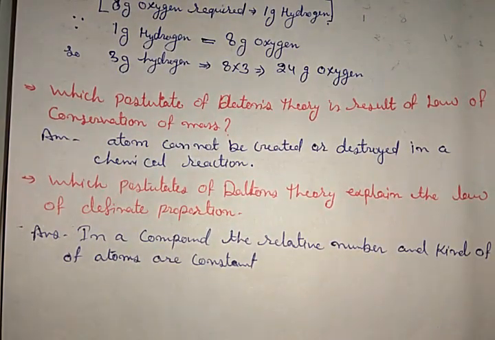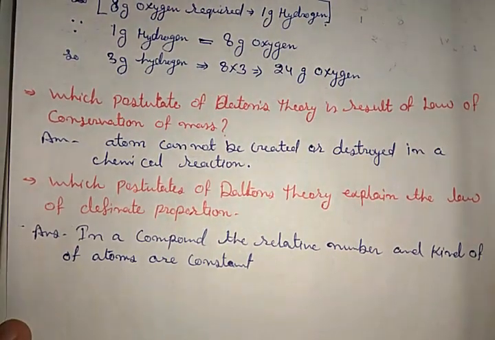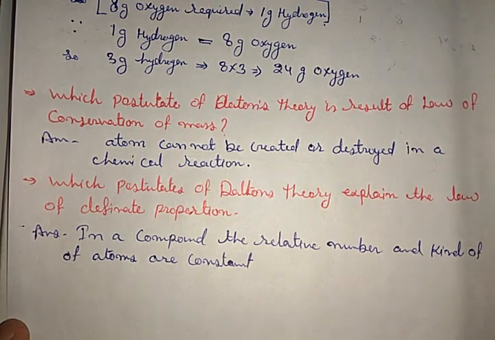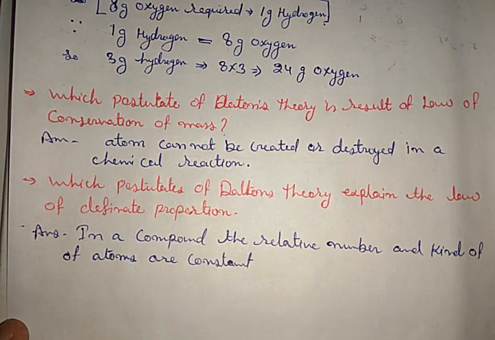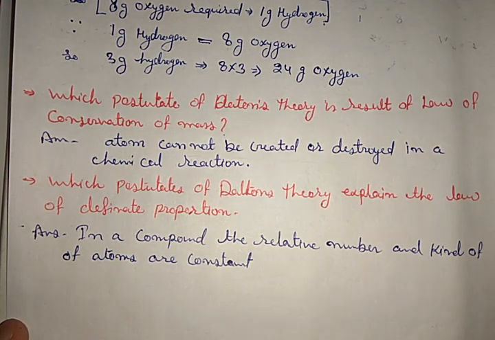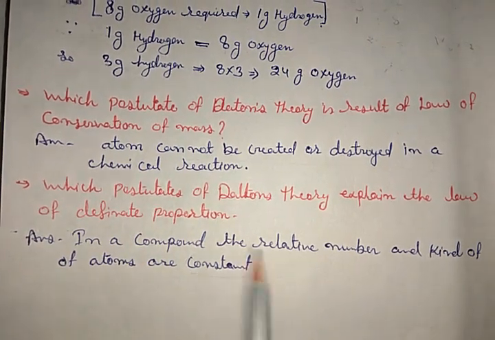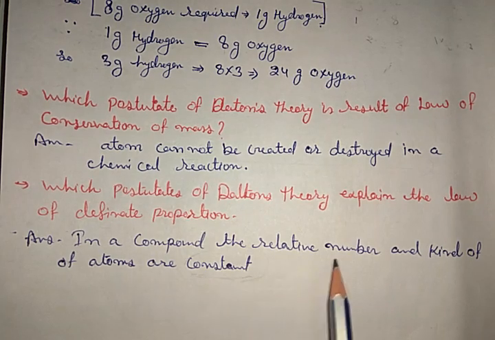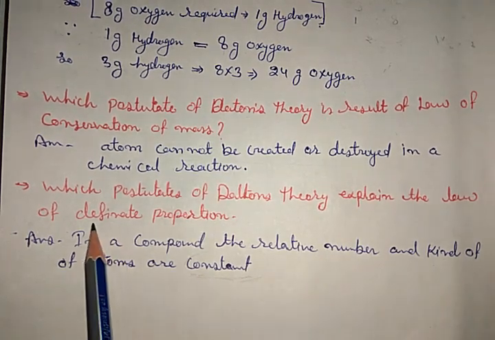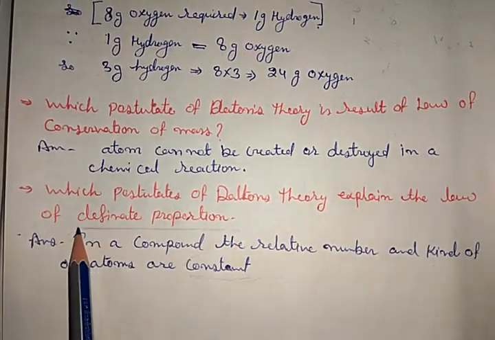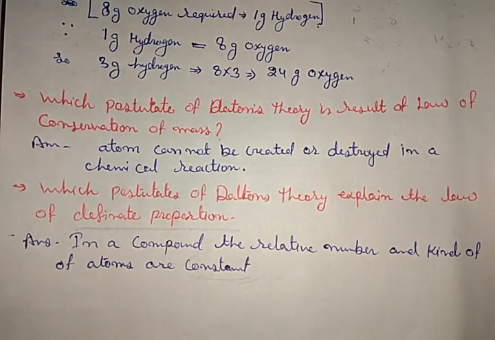Similarly, one more question is, which postulate of Dalton's theory explains the law of definite proportion? If you remember, in the sixth point we discussed that in a compound, the relative number and kind of atoms is always constant. This constancy of the number and kind of atoms is related to the law of definite proportion.